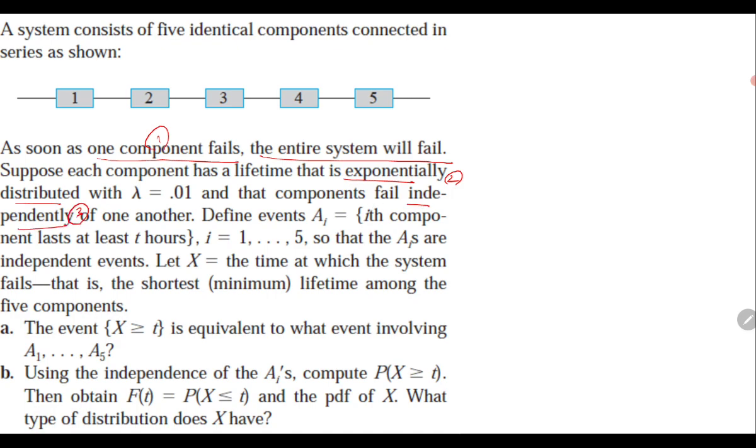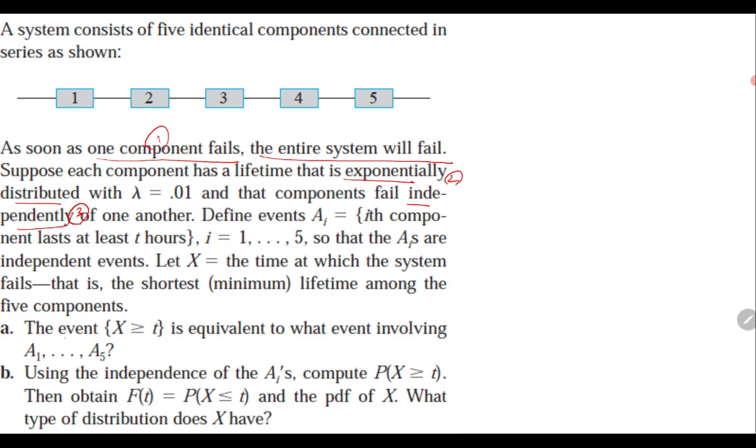Then A i is defined, which means the ith component lasts at least t hours, that is, its lifetime is at least t hours. X is the time at which the system fails, which means the shortest lifetime among the 5 components. If one fails, the system fails. So that's why you take the minimum of the lifetimes of all the components.